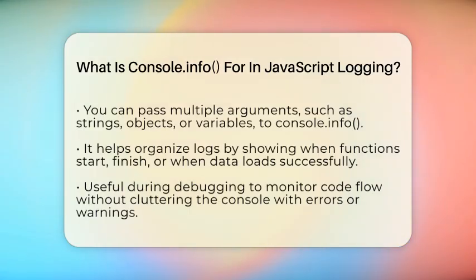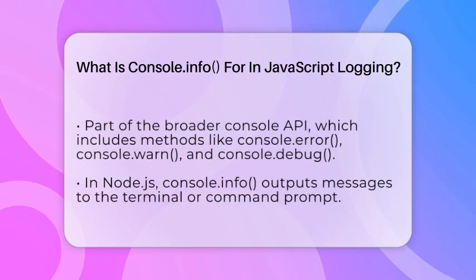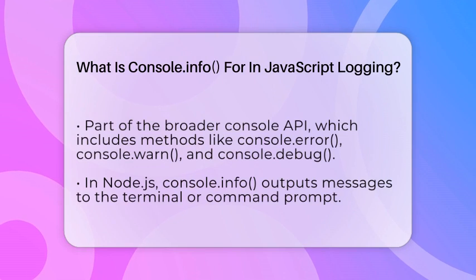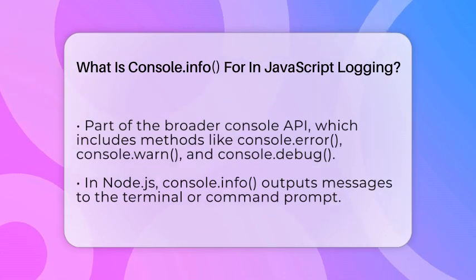Using Console.info is especially helpful when you want to monitor the flow of your code without cluttering your console with errors or warnings. For instance, during debugging, you might want to see when a process begins, updates, or completes successfully. These messages can act as checkpoints, making it easier to understand what your code is doing at each step.